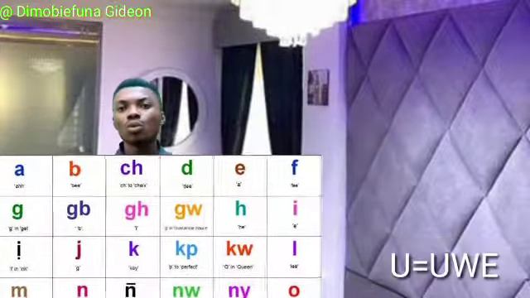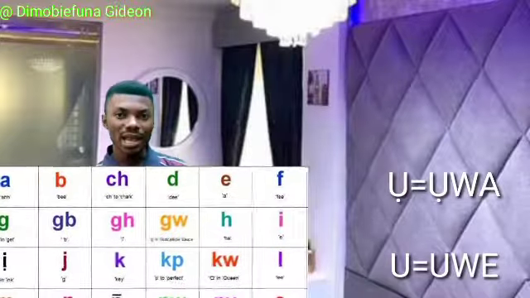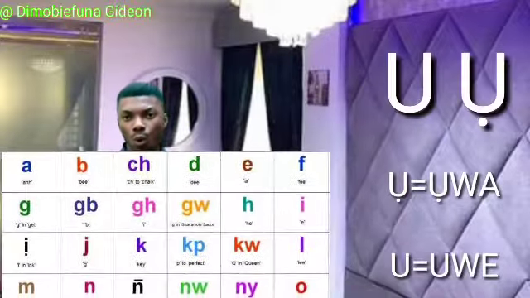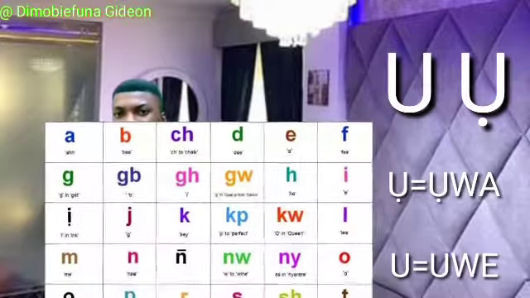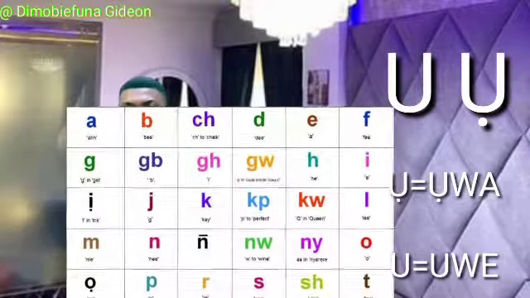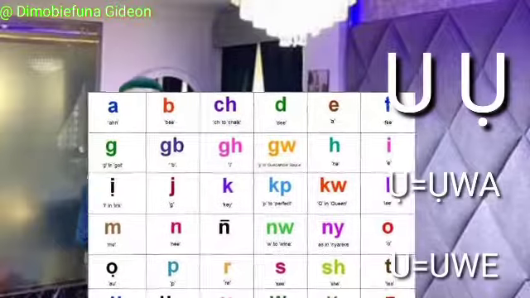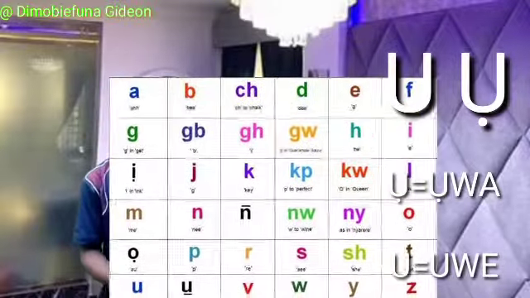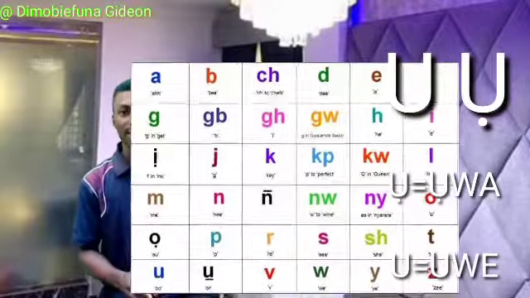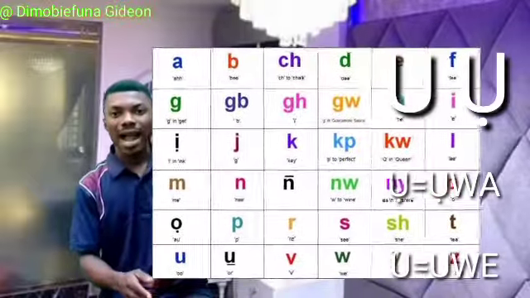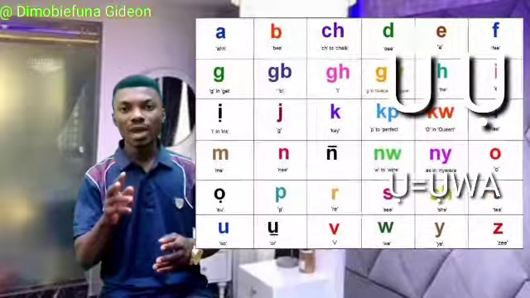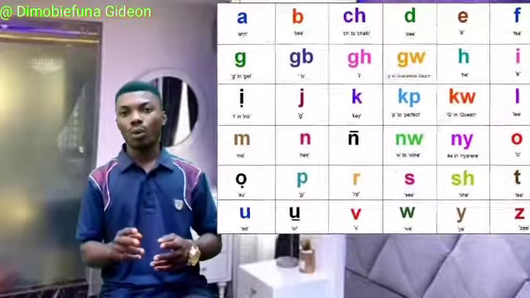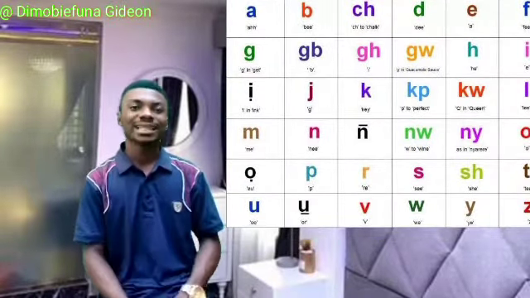Then we have uwe, owa. You see the difference? U doesn't have any beneath dot, while o has beneath dot. Then their pronunciations are different. Alright, owa, uwe. Can you see? Uwe. O, owa, owa.